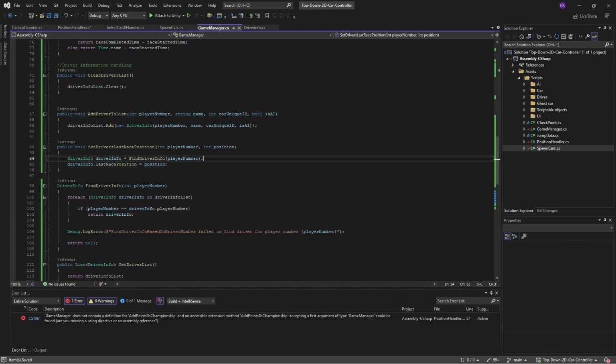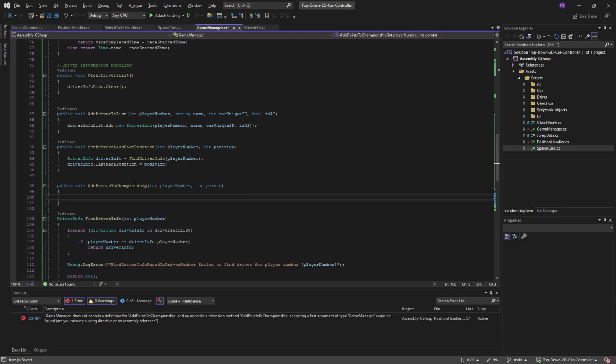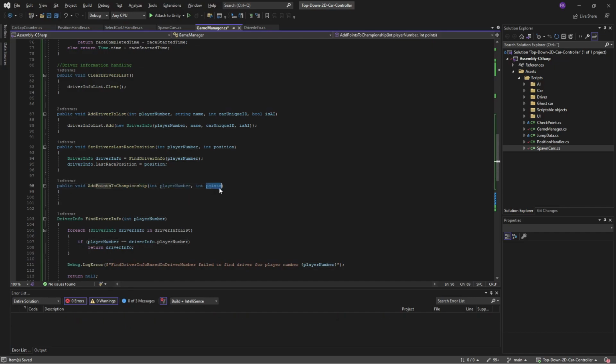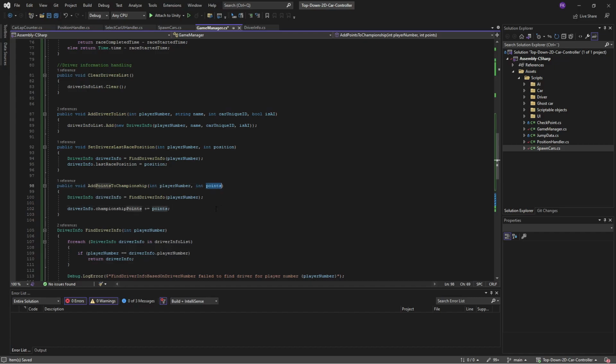So let's save that and go into our game manager, and we need to have a look at, okay, where are we going to add this information. I think we can add it after this point. So let's do a new function for that, add points to championship, player number, points. And then we do it the same way as we did with this information. So we are fetching our driver's information based on the player number. And then we are taking our championship points, and we're going to add whatever points we received here to it.